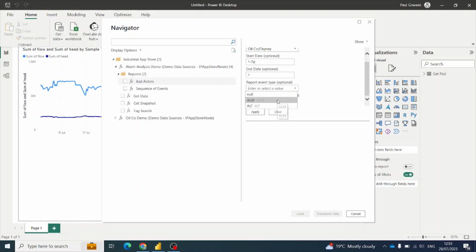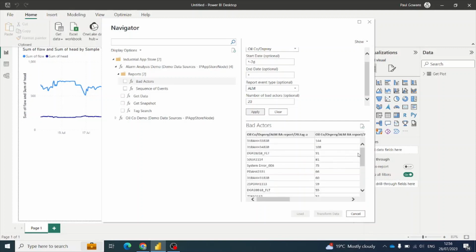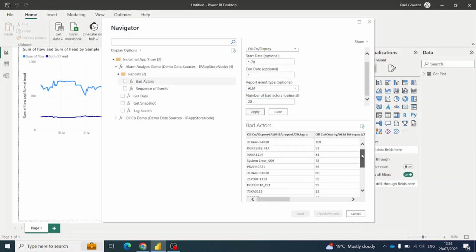So I'm going to say I want to see alarms only. I don't want to see interventions. And I'm going to look for the top 20 bad actors. If I click apply, it's going to obtain that data and bring it back to us in Power BI. And there we go. There's our top 20 bad actors.